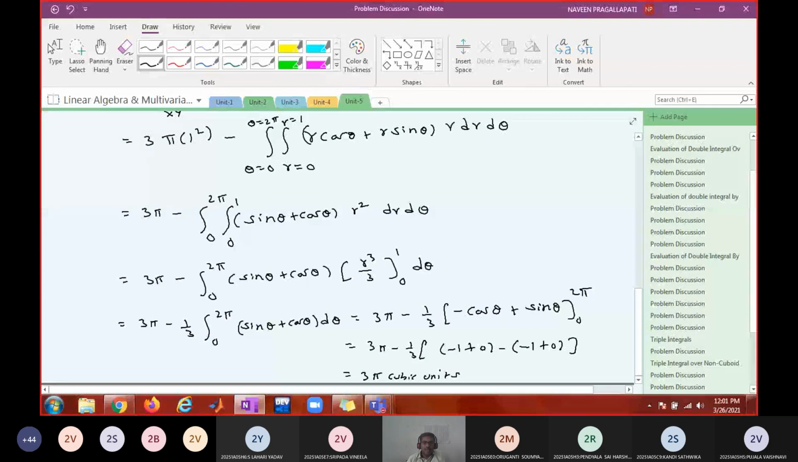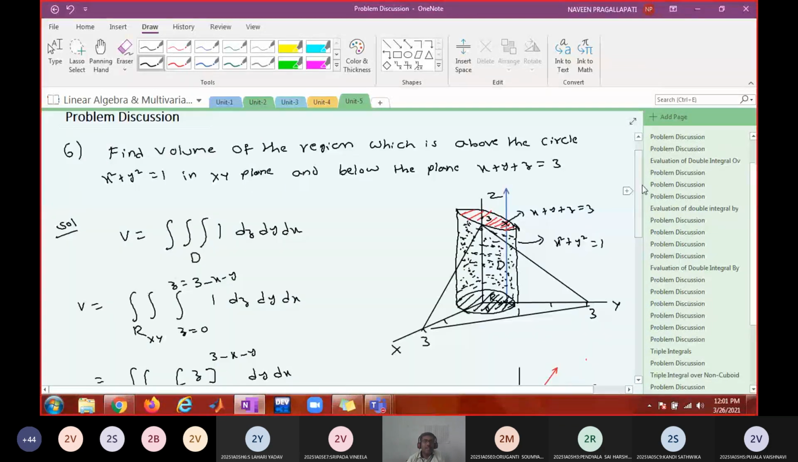So that is how we will be computing this volume. In tomorrow's class, we'll see some more problems on triple integrals. With that, your syllabus will be over. So try to complete the homework problems.